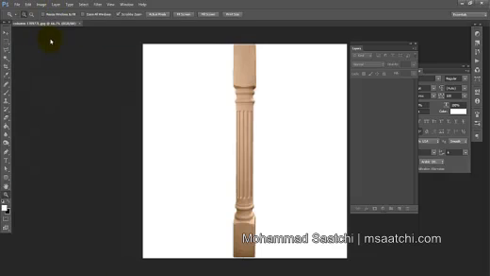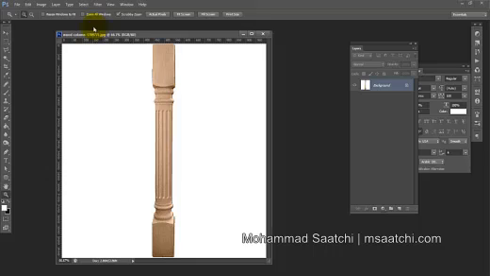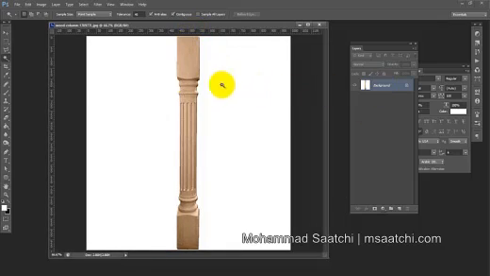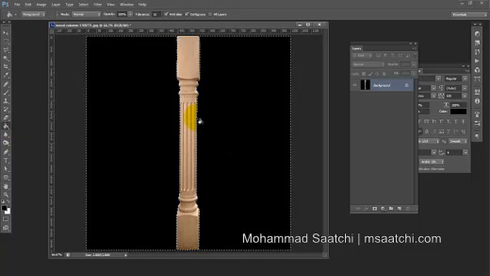I use Adobe Photoshop CS6, and just make the white part black. You can use the magic wand or press W and K and select black color, and here we go. It's so easy.